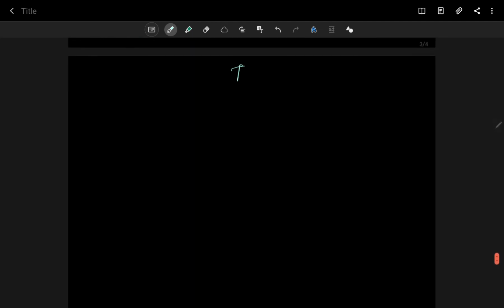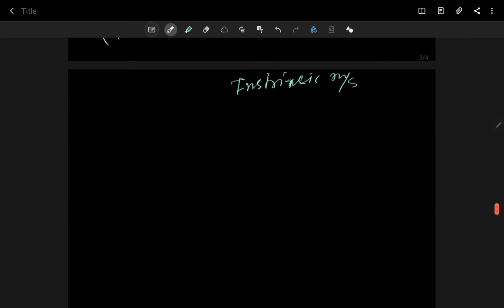Now I am going to summarize the chapter snapshot, the intrinsic muscles of your hand. I already told you there are 5 groups of muscles, 20 in number.